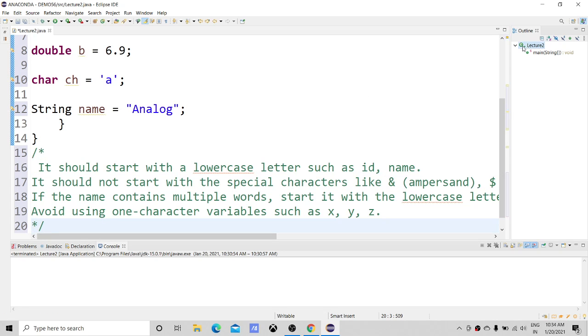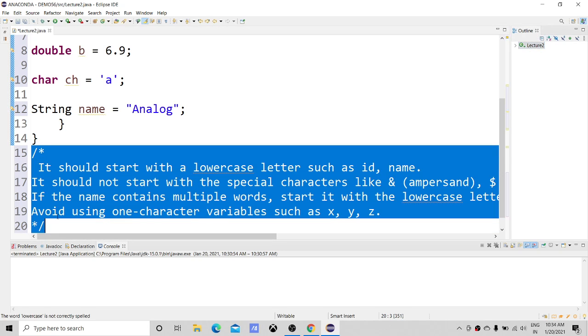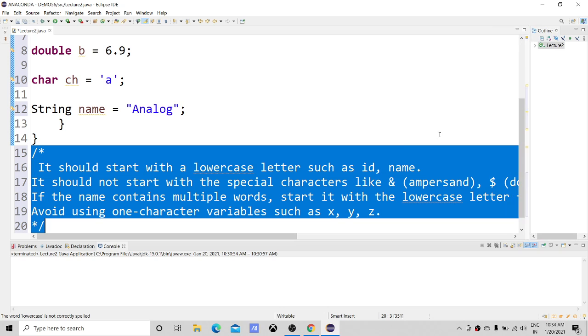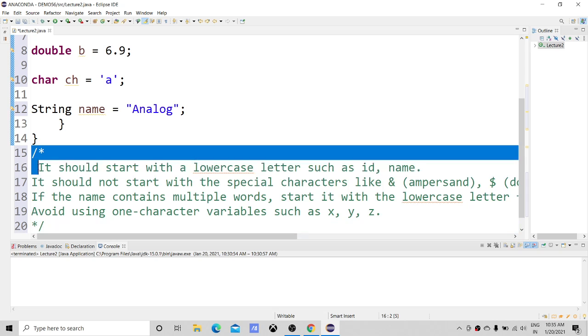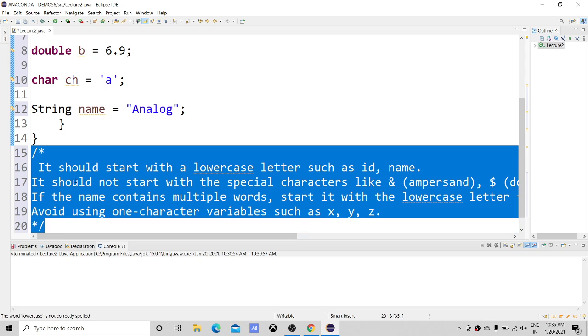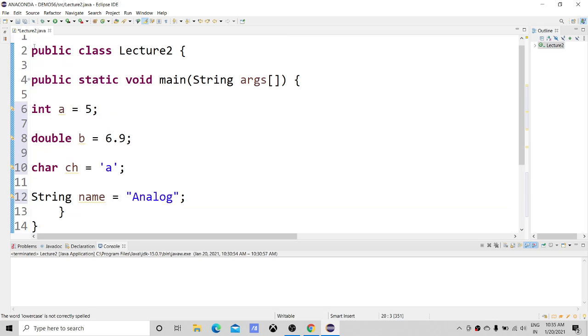Okay, so you can see this is my comment. This part is my comment. Comments are that part of the program which are ignored by the Java compiler. So if I write a comment like this, it will not have any effect on my program.